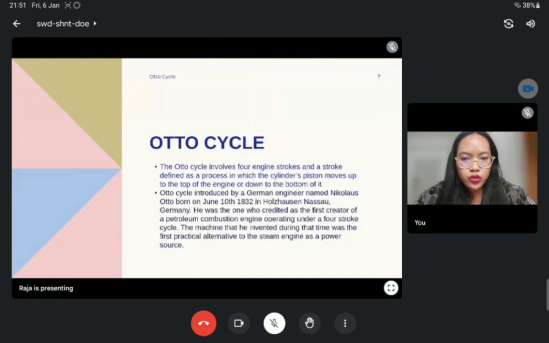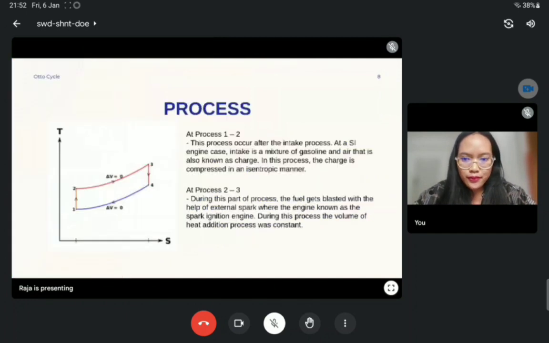The Otto cycle was introduced by a German engineer named Nicholas Otto, born on June 10, 1832 in Hausen-Nassau, Germany. He was credited as the first creator of a petroleum combustion engine operating under a 4-stroke cycle. The machine that he invented during that time was the first practical alternative to the steam engine as a power source.